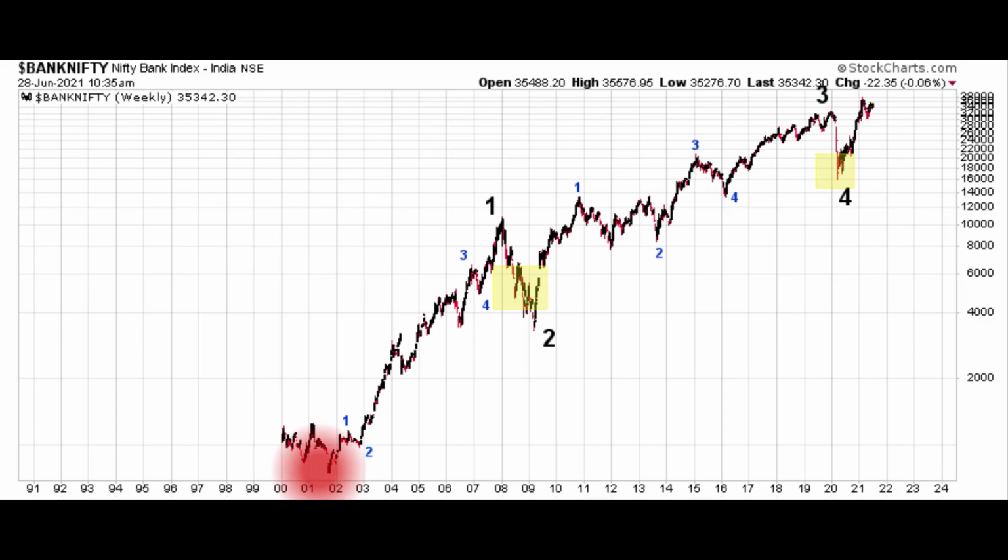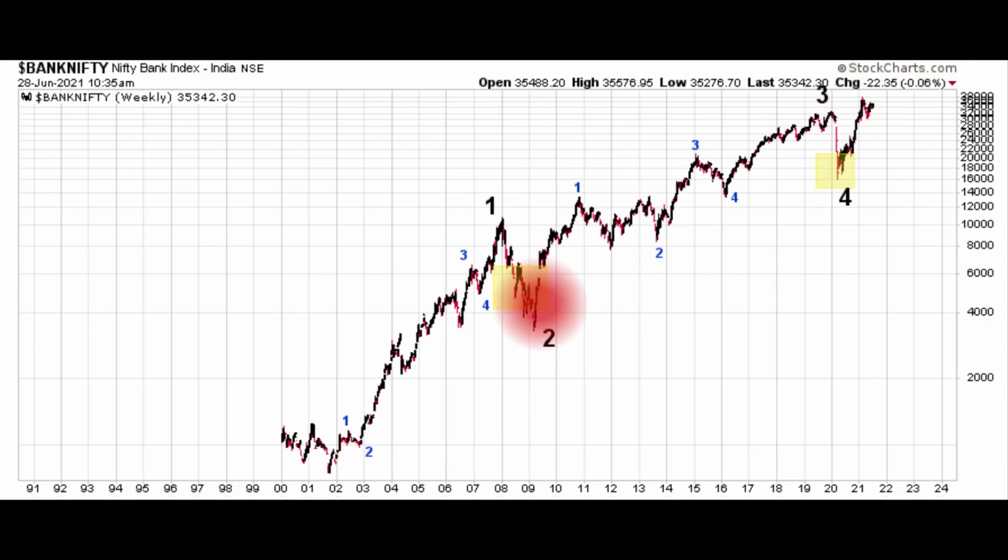There have really been two large pullbacks over the duration of this guy's life, one in 2008, one in 2009, and then the other one in 2020. And that works because those fit as the second and fourth wave, larger degree pullbacks, and everything otherwise appears to be 5-wave moves within a large, getting closer to the end, 5-wave move to the upside. So we appear to be in the 5th wave of this advance right now, and higher prices are expected before we're there. But certainly on the long-term time frame, we need to be aware of the fact that we appear to be in the final up leg of this large 5-wave advance that's been going since 2001.